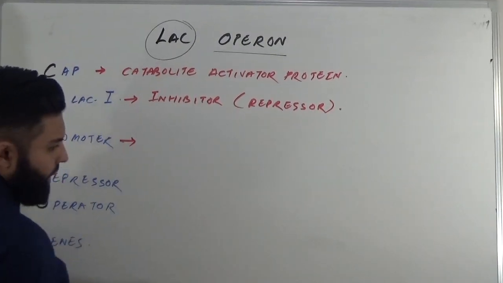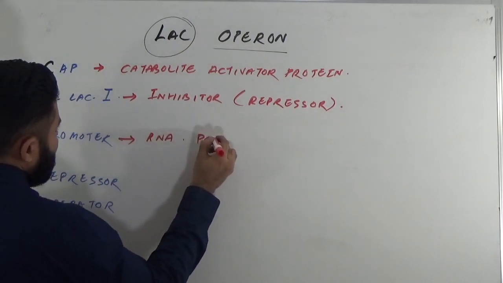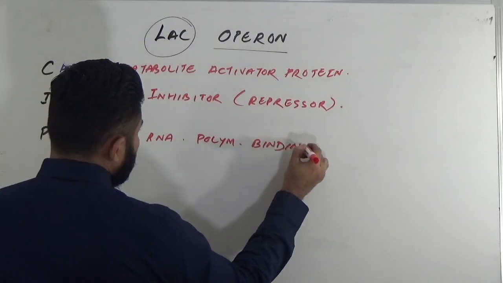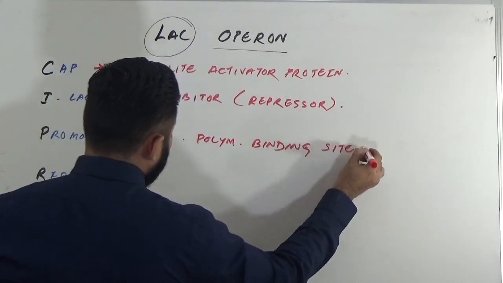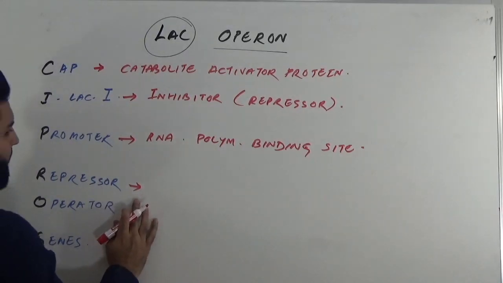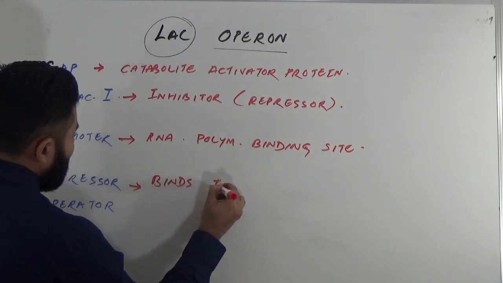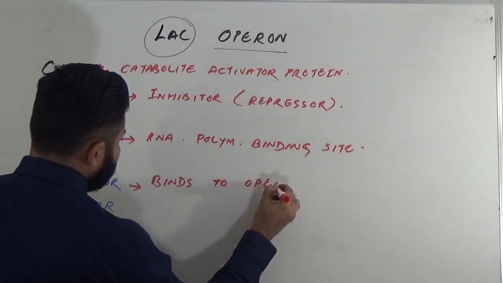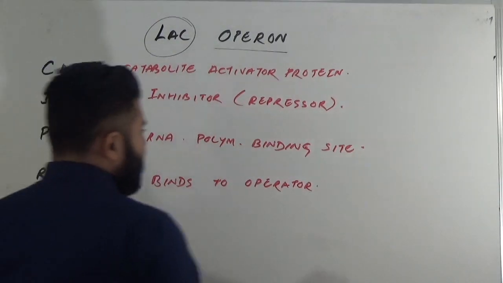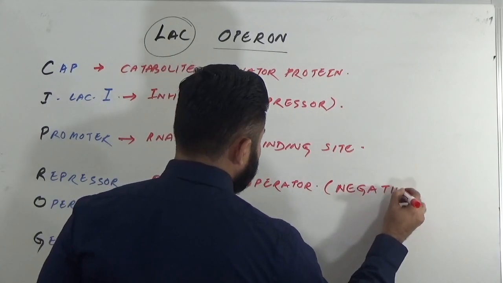Promoter, as we know in the eukaryotes as well, is the site where RNA polymerase binds. So it's an RNA polymerase binding site. Repressor binds to operator, and in a way it negatively regulates the gene expression.